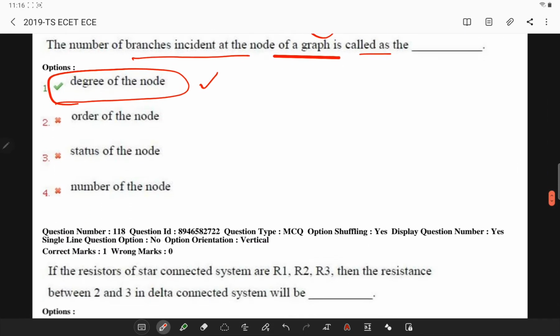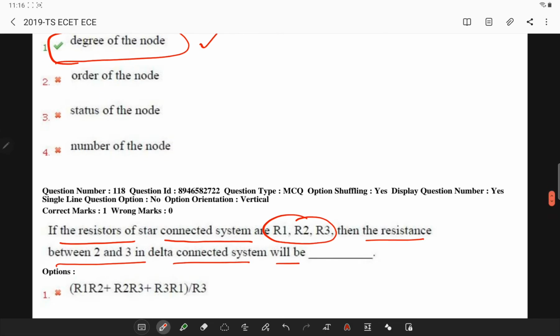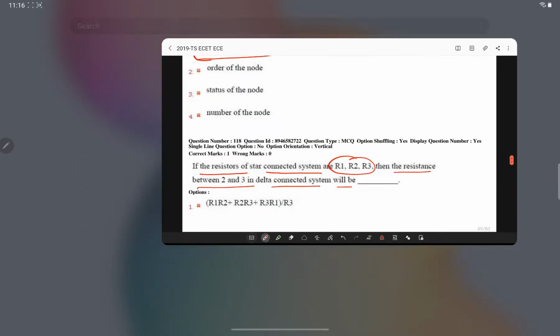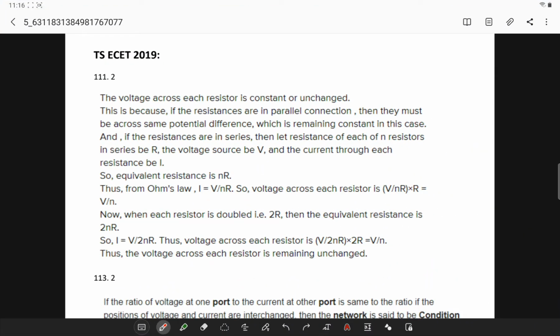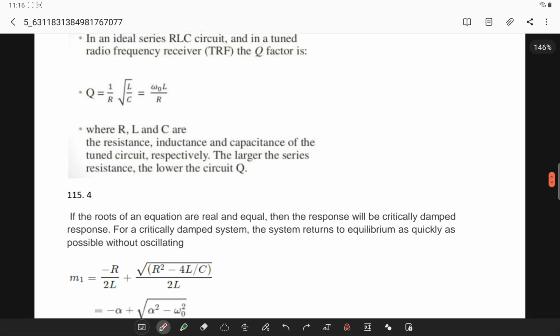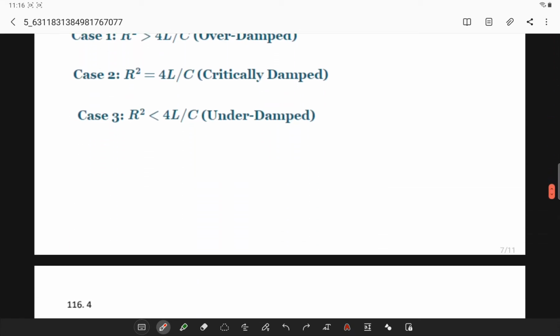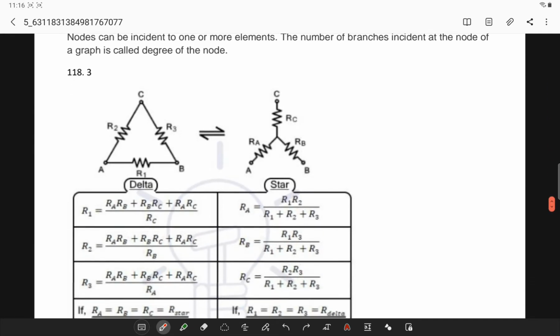Next, if a series of resistors are star connected, R1, R2, R3, then the resistance between 2 and 3 in a delta connection will be. Here I'll try to show you all the formulas related to star and delta connection. This PDF is prepared by me and it is available in the link provided in the description of this YouTube video. You can go to it.